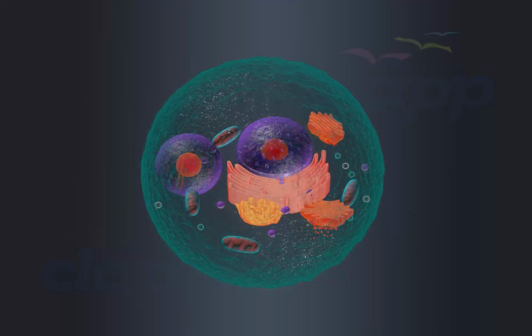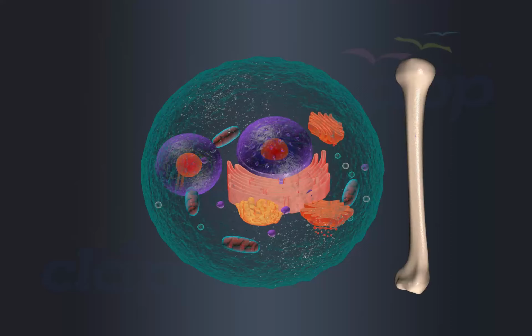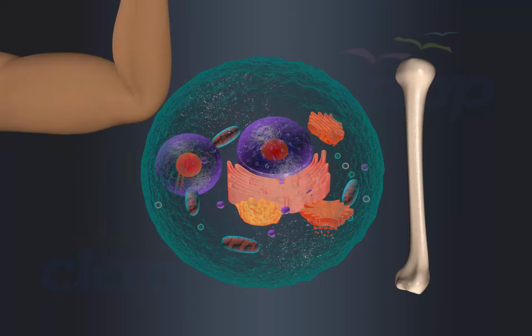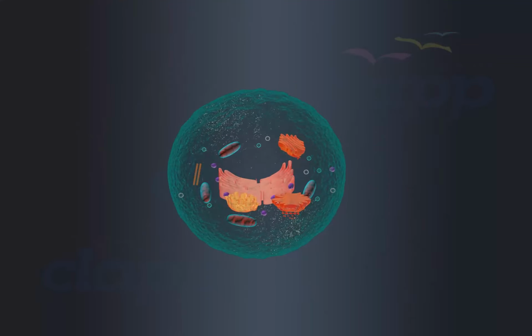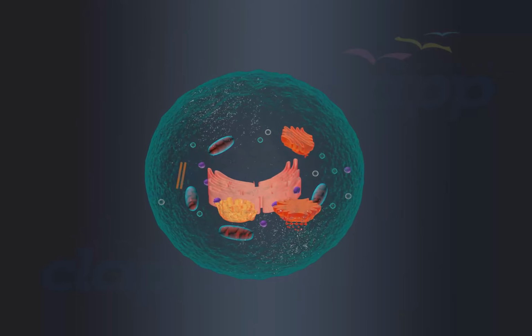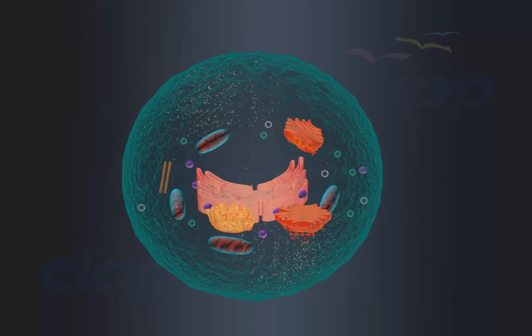But some cells have more than one nucleus. Cells in bones and muscles have more than one nucleus. In the cells of bacteria and blue-green algae, there is no nucleus.